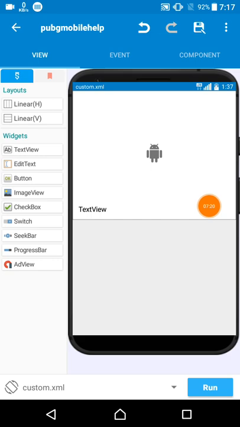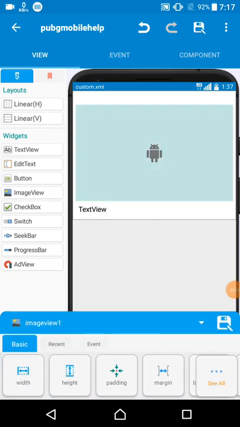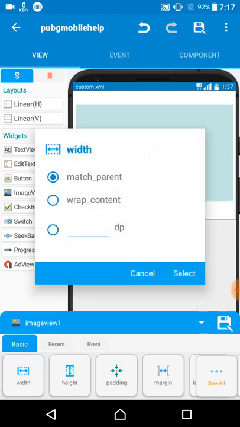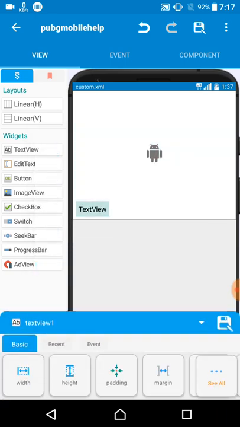So here I add an image view, and for the image view I give the height, and the width is match parent, and the height I customly give 250. You can also give what you need. Here then I added text view 1.